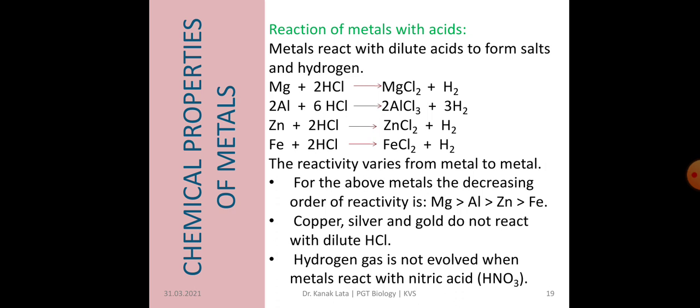So the reactivity of metals varies. For the above four metals, the decreasing order of reactivity is magnesium, aluminium, zinc and iron. Magnesium is most reactive and iron is less reactive. Copper, silver and gold do not react with hydrochloric acid. Hydrogen gas is not evolved when metals react with nitric acid.